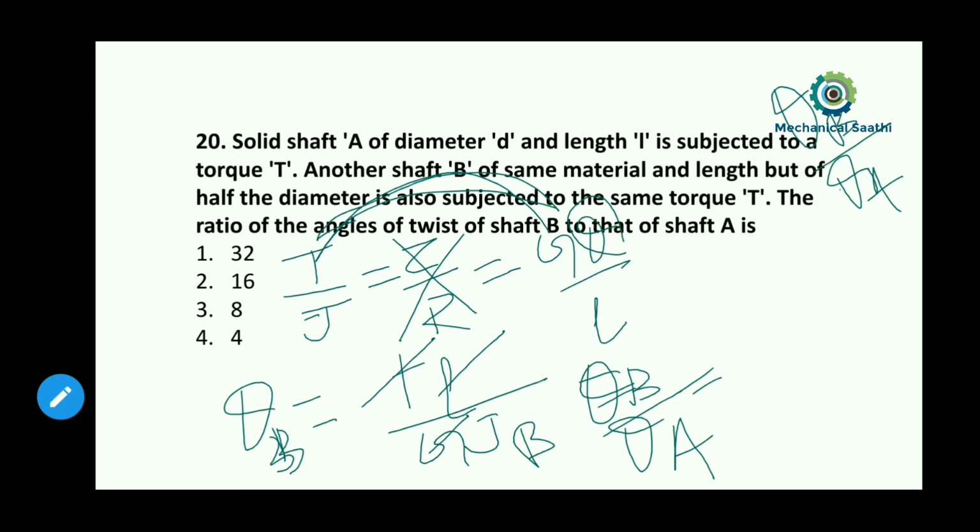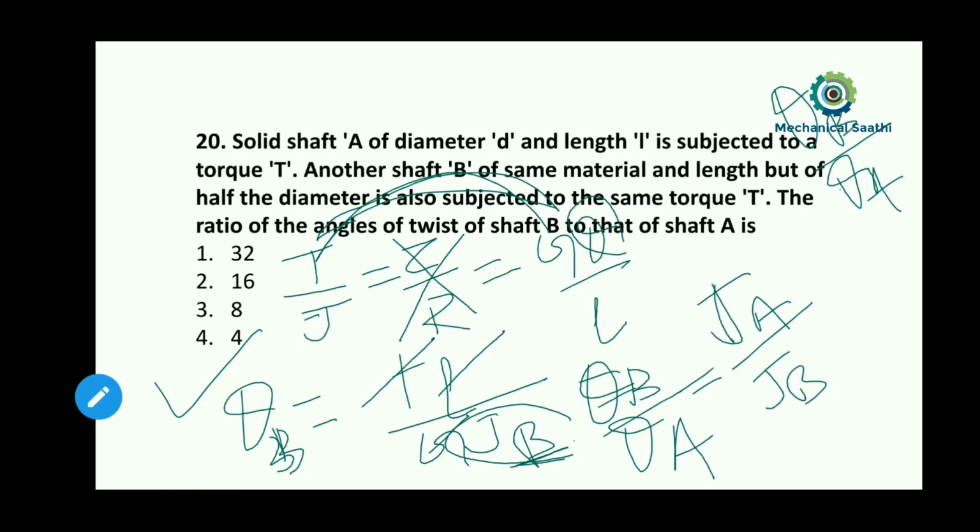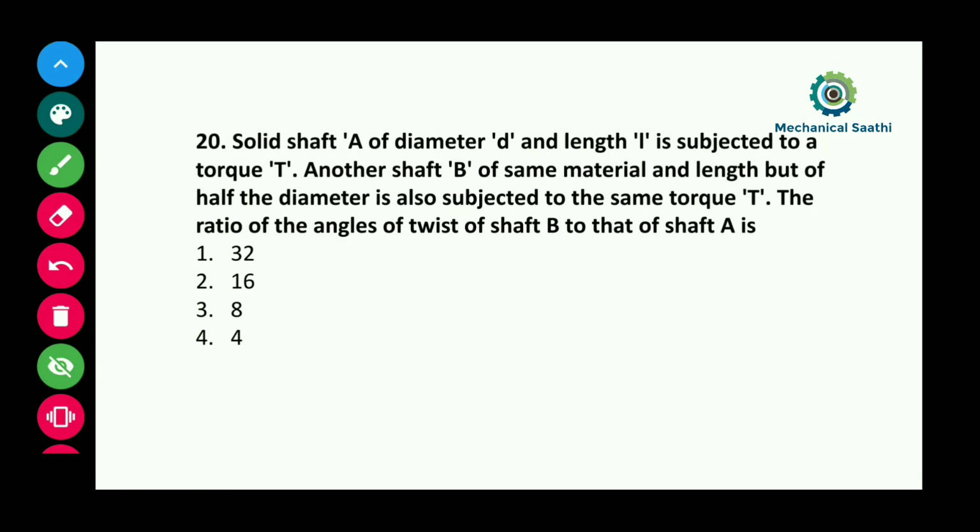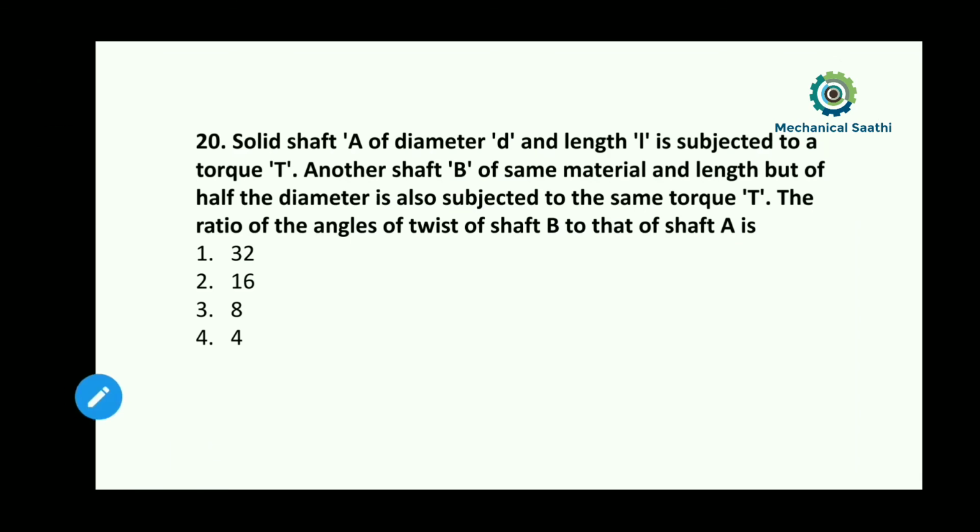Theta is inversely related to the polar moment of inertia. So theta B by theta A we can write as J A divided by J B. Let me clear all these things.